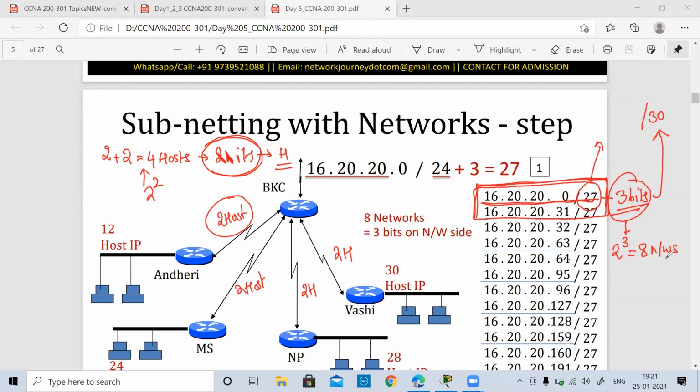So in that we have 8 networks, and in each of the 8 networks I will have 4 hosts. That is 8 fours are 32, because this was 32 IP addresses and I divided it by 4, which was the number of hosts.